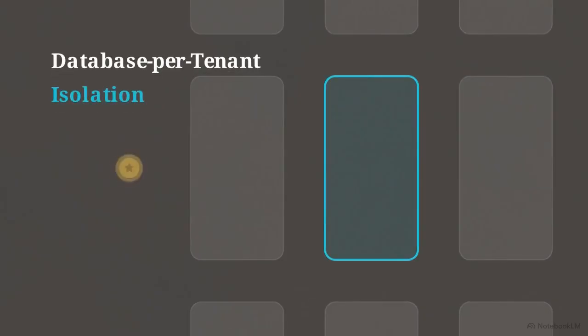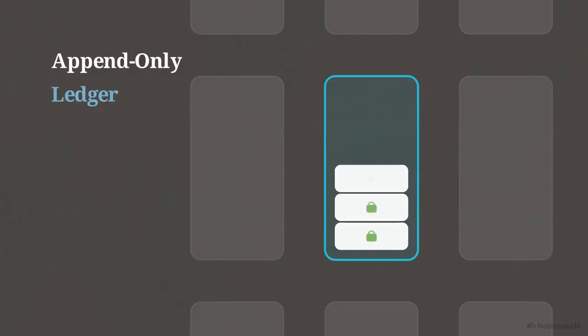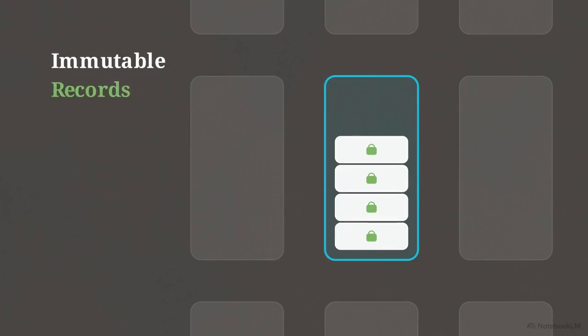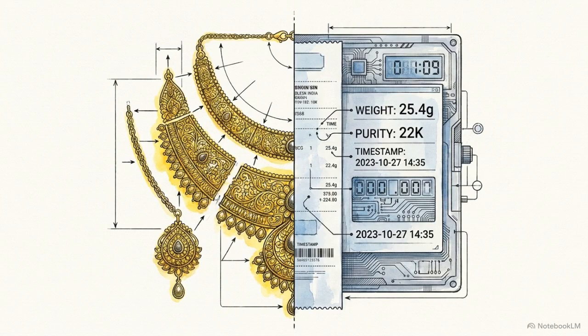Through the devotee gateway, a donation is digitized and logged at the exact point of handover. Once that entry hits the database, it is committed to an append-only double-entry ledger. Because the software is designed without a delete function for these records, the data cannot be altered by an administrator after the fact. This creates an immutable history. Every rupee and every gram of gold is accounted for from the moment it enters the trust's possession.